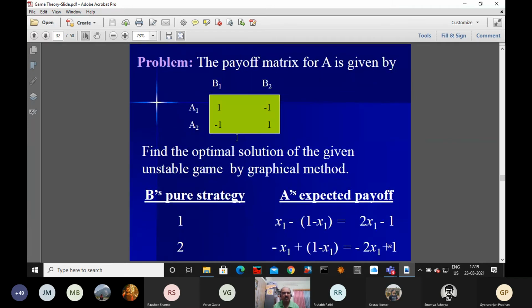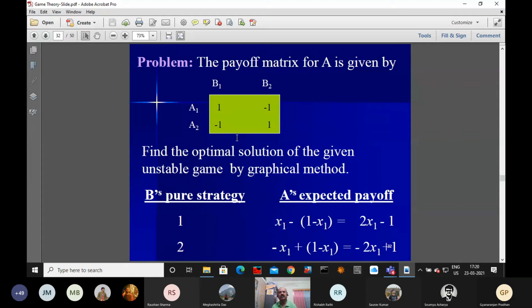Now see this example. The payoff matrix is a 2x2 matrix. Don't calculate using this; the earlier way also we have calculated. So what is the value of the game? Two are negative, two are positive. It is also symmetric. What is the value of the game? 0. And what are the probabilities? Half, half.